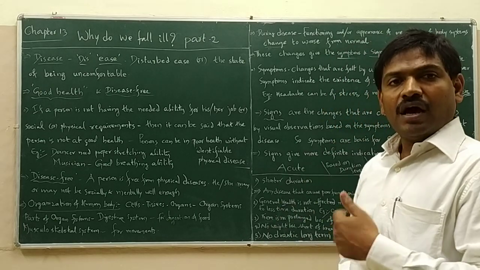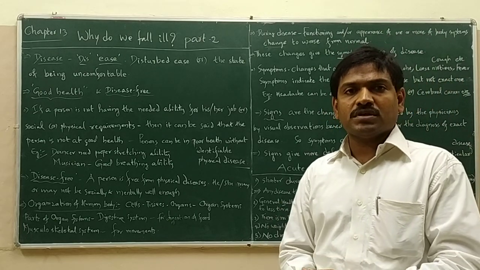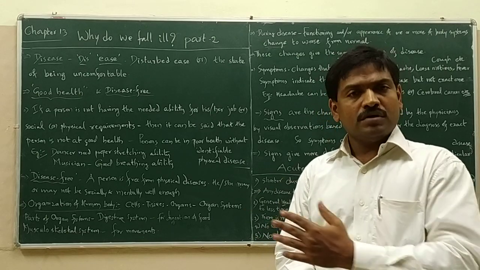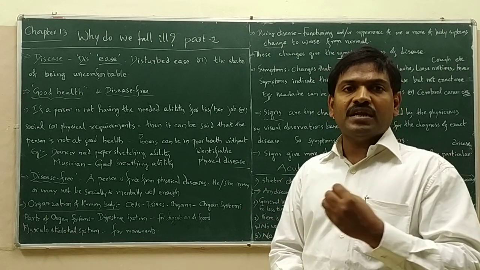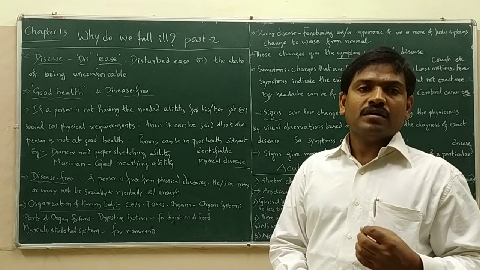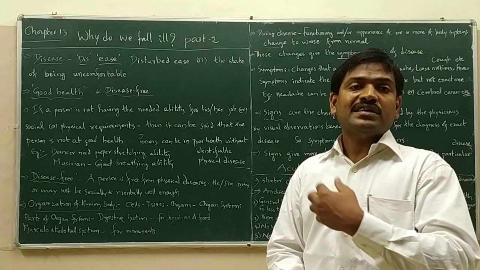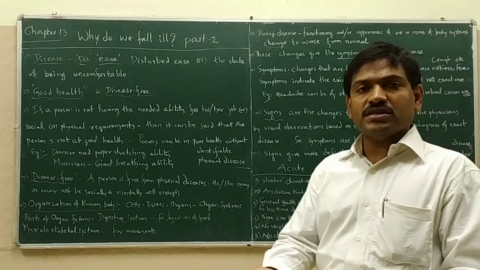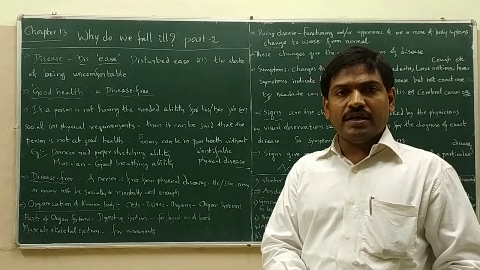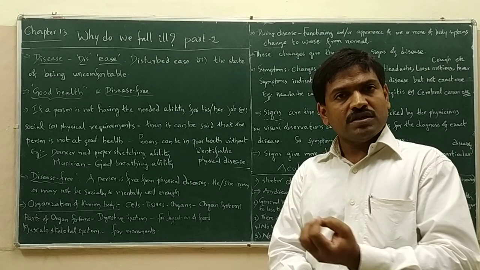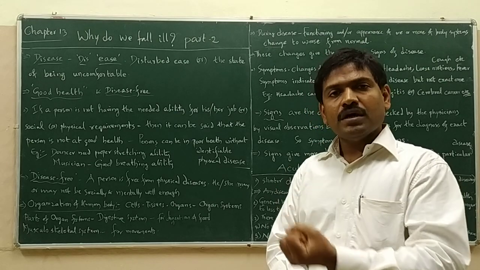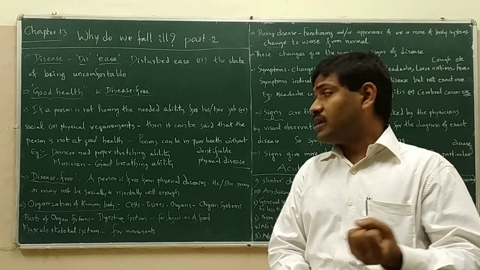But here in our chapter, we are not going to discuss the complete good health. Instead, we are going to discuss the normal, physically disease-free condition or physically diseased condition. Right. The organization of our body is made up of various cells which in turn make up tissues, which in turn make up organs, and organs in turn make up organ systems.